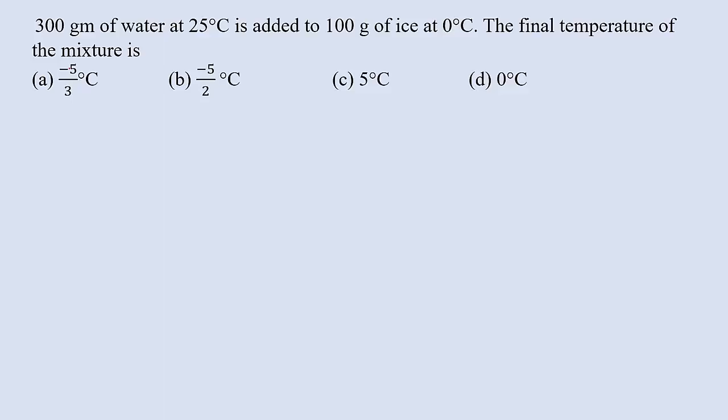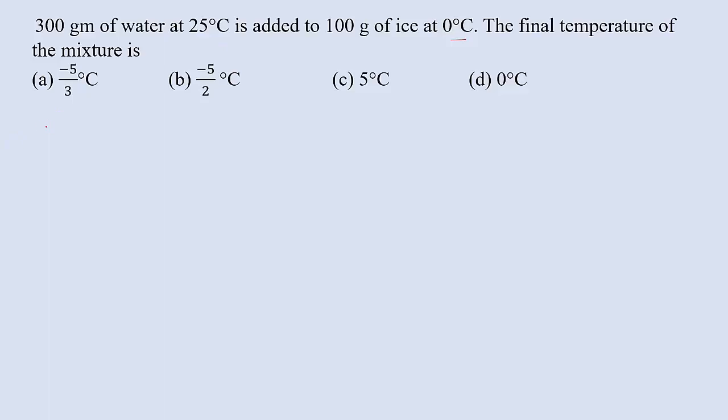300 gram of water at 25 degrees Celsius is added to 100 gram of ice at 0 degrees Celsius. The final temperature of the mixture is, see here, 300 gram of water is added to ice. Water has high temperature, ice has low temperature, so the ice will absorb heat energy which is released from the water. So after the mixture of water and ice, what is their final temperature? That we have to calculate.